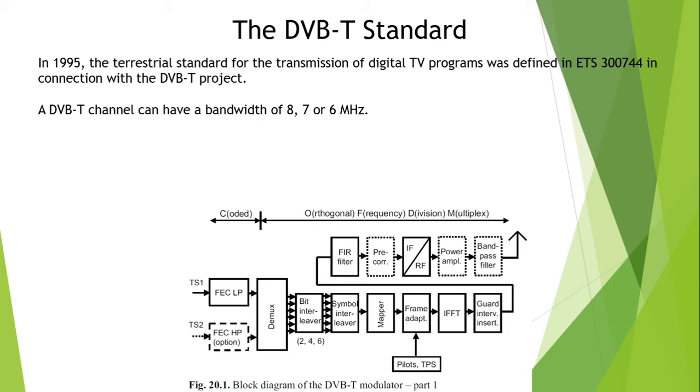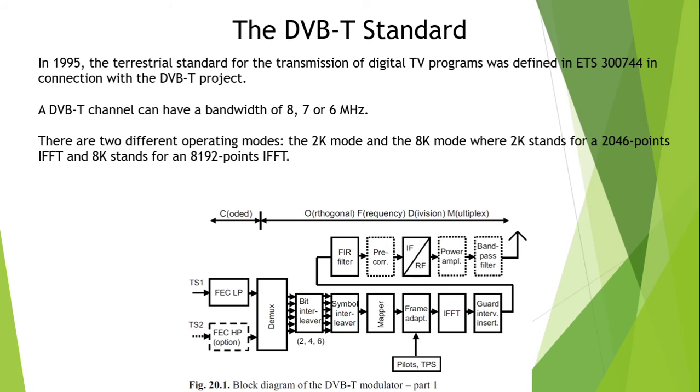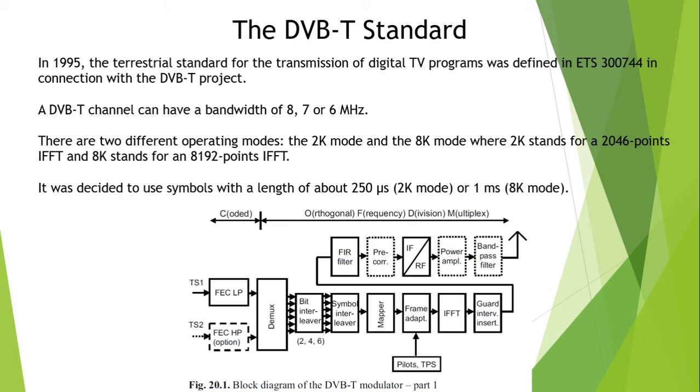There are two different operating modes. One is called 2K mode, another one is called 8K mode. The 2K mode stands for 2048 points IFFT, and 8K stands for 8192 points IFFT. Now we studied about COFDM, right? The number of COFDM subcarriers must be a power of 2.